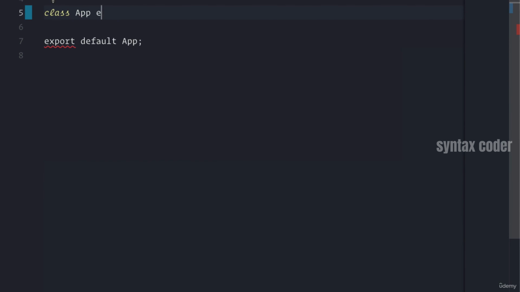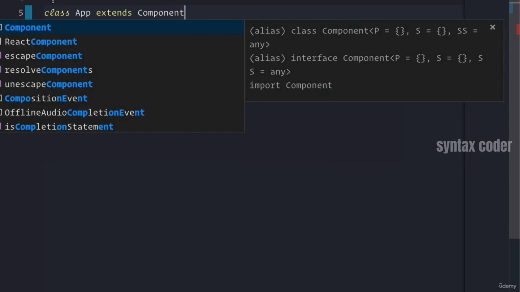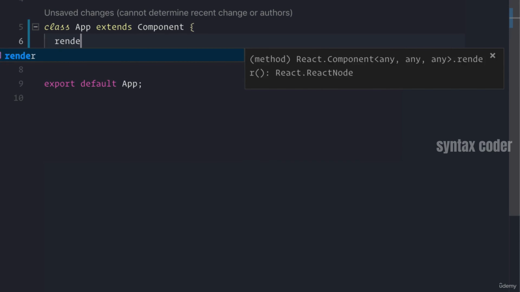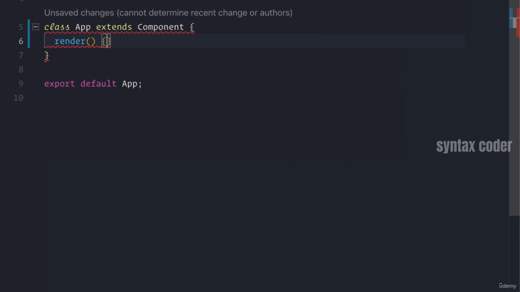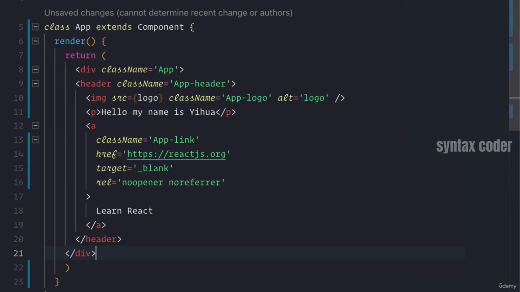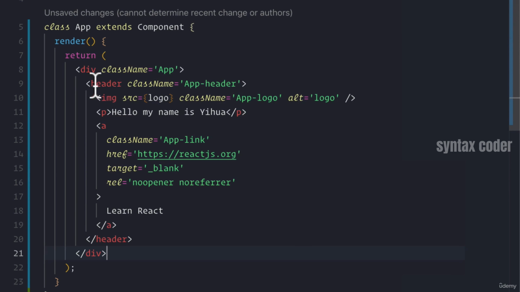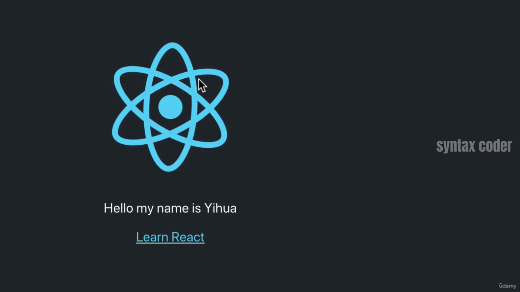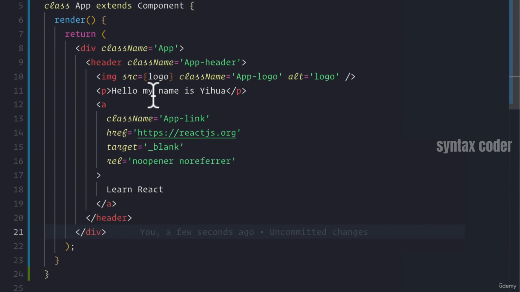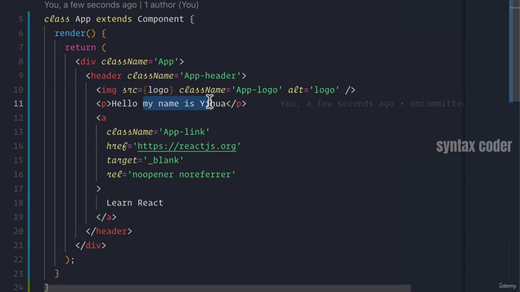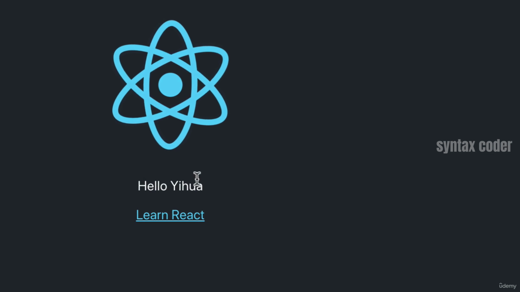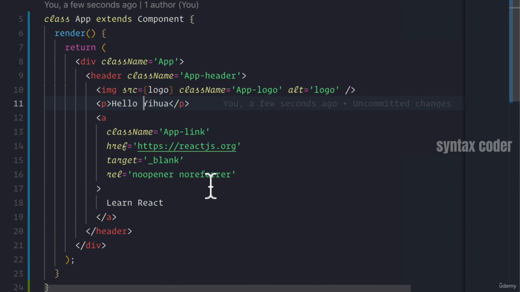So class App extends this Component that we get from React, and as a result, we now have access to this render method inside of our App class. And the render method returns any HTML we want. So let's return that HTML we had before inside of our function, and we'll see that it's actually the same. And to prove it, I'm going to change this text here, and we should see it update, right? Hello, Yihua. So this is great.